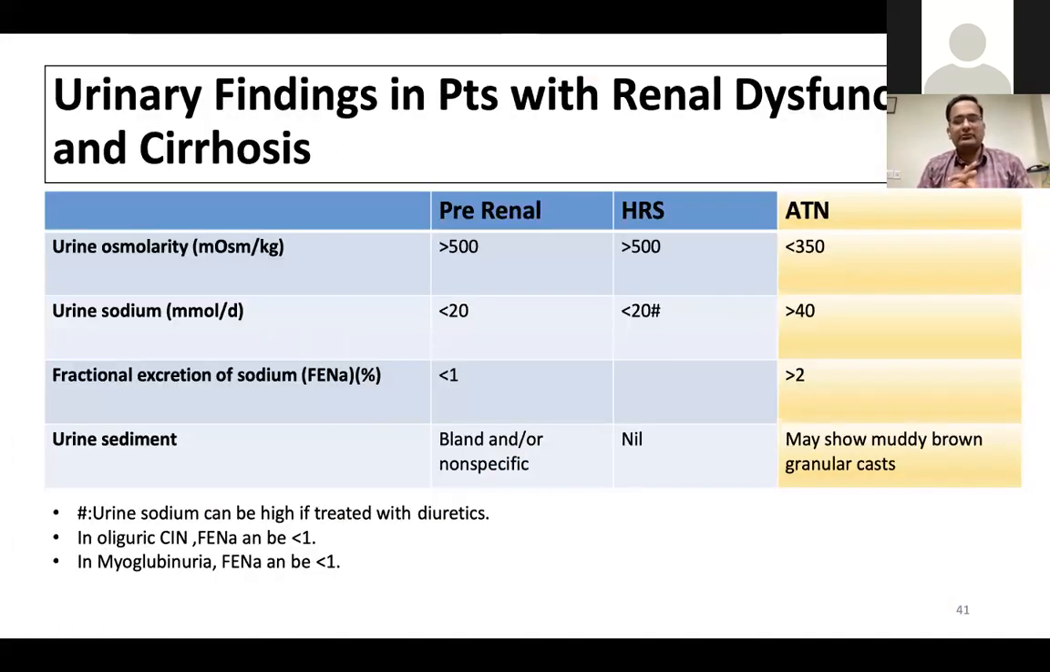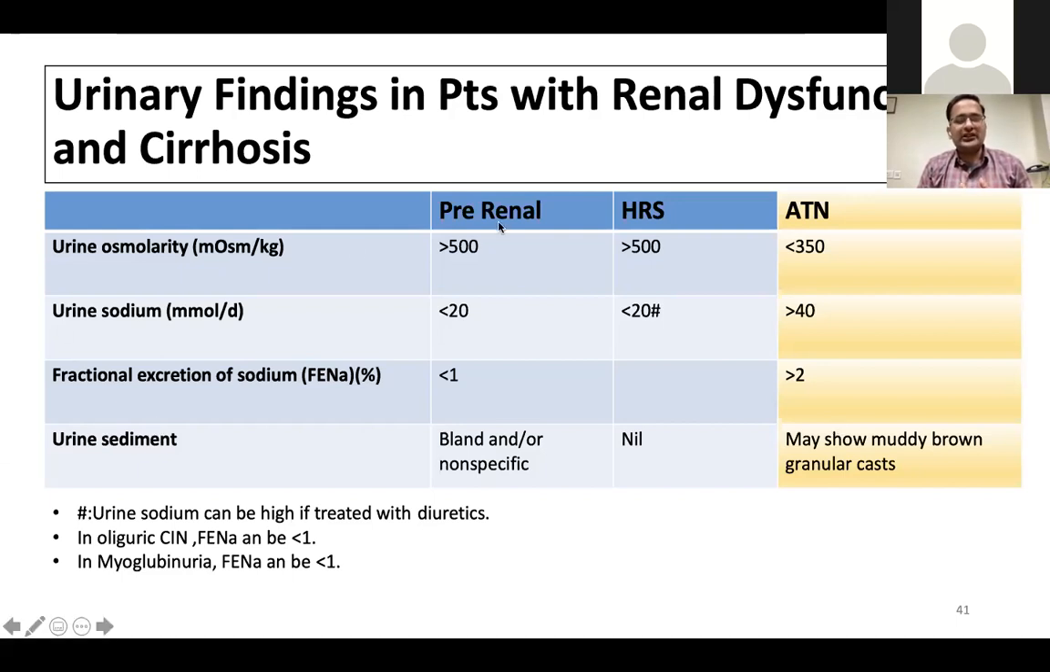And this is a very important slide. These are the usual tests we order in a patient who has AKI in cirrhosis: urine osmolarity, urine sodium, fractional excretion of sodium percentage, and urine sediments. In patients with ATN, as I told, the more common cause of AKI in cirrhosis, you may see muddy brown granular casts, or sometimes RBCs or neutrophils; you can see active sediments.